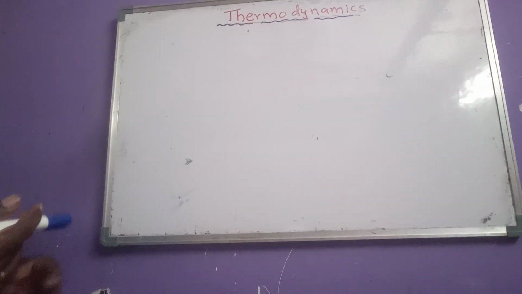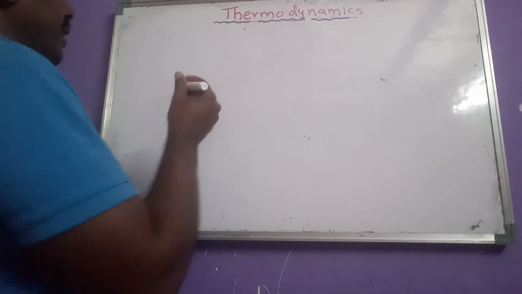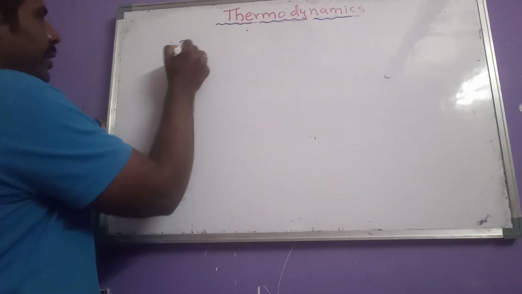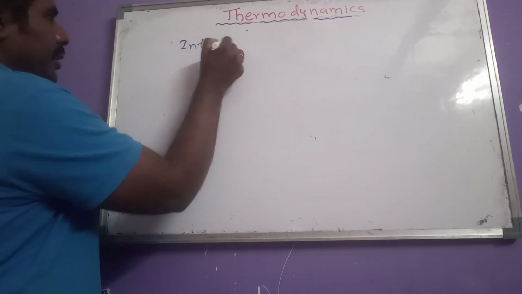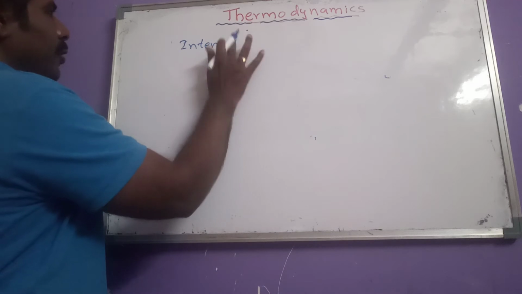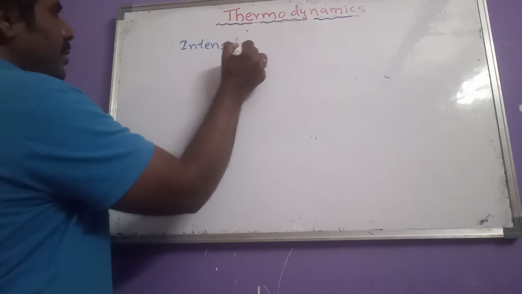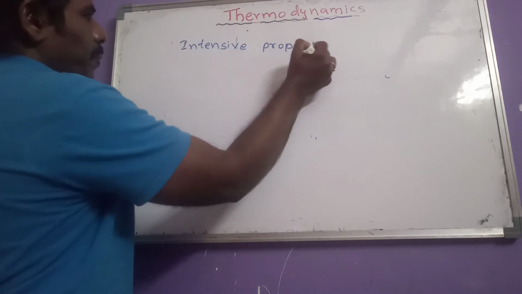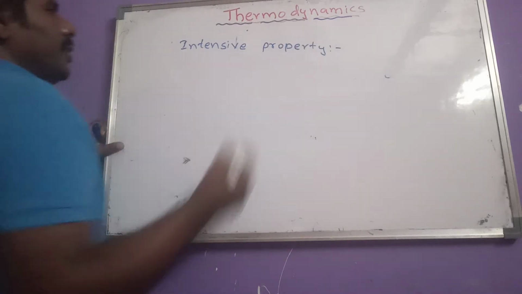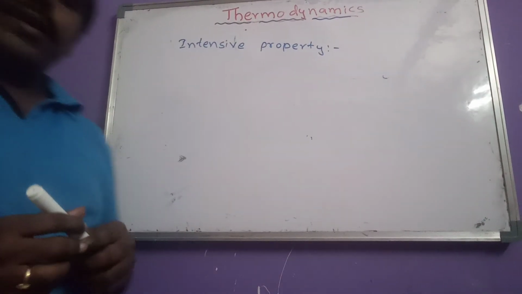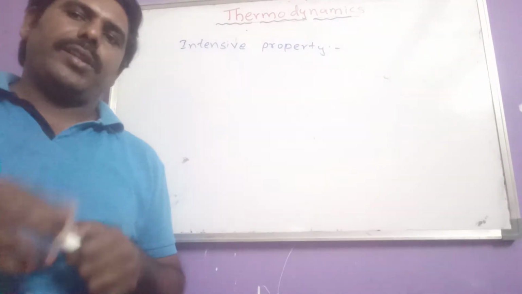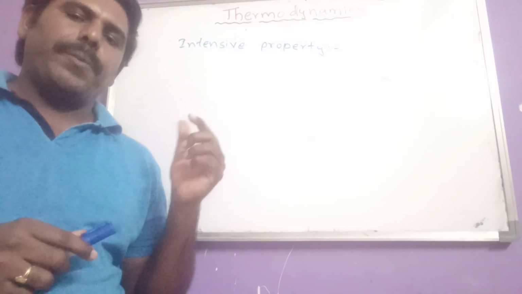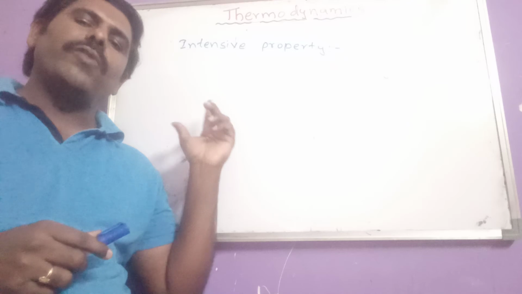Okay, then let us see another one here, intensive property. What is an intensive property? Let us see here. The property which does not depend on the amount of the substance, that property is said to be which one?